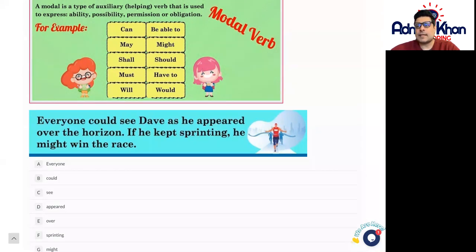So in this case, we can see that could, everyone could, this here will be a modal verb. Everyone could see Dave as he appeared over the horizon. If he kept sprinting, he might win the race. So might is another modal verb here in this particular question. So you have could and might. So two possibilities of something occurring in terms of ability, possibility, permission, and also obligation as well.